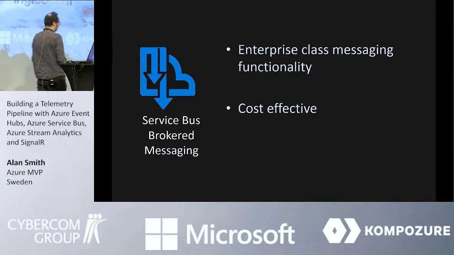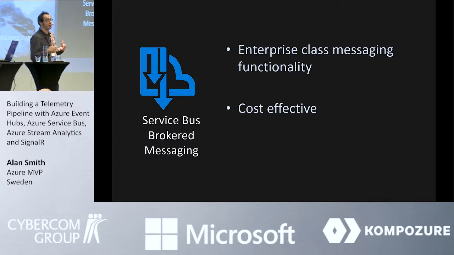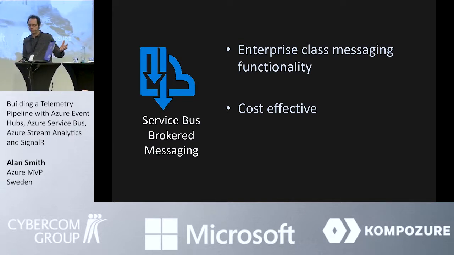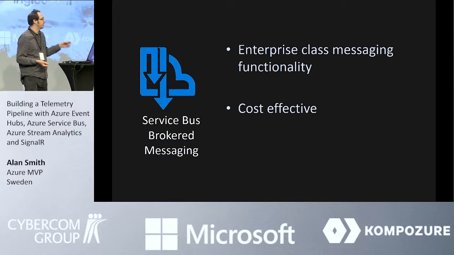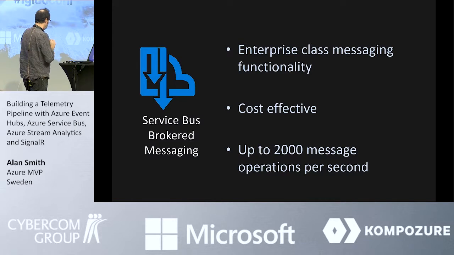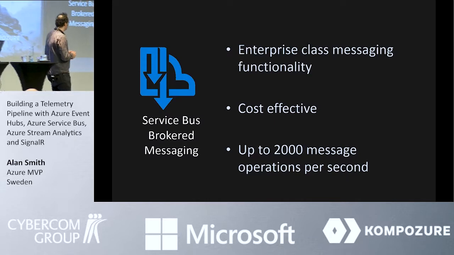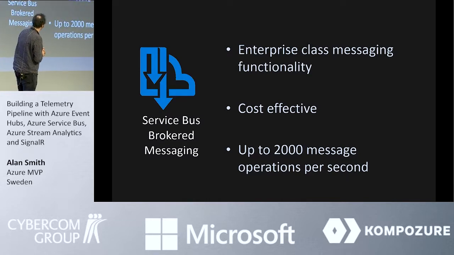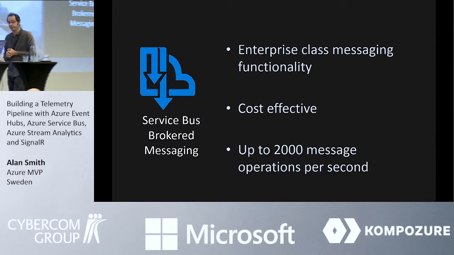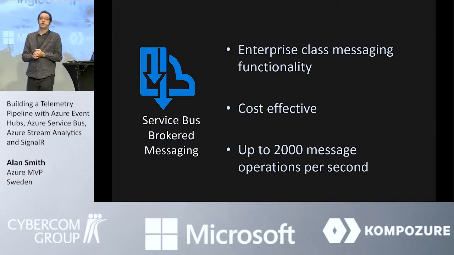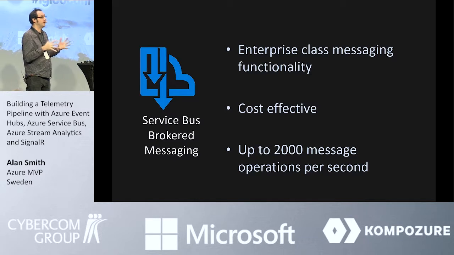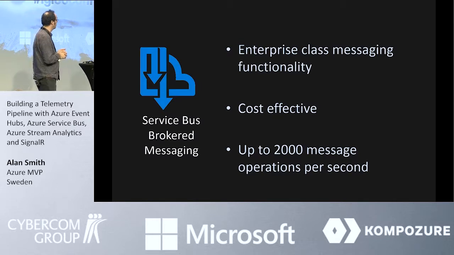Service bus is very cost effective. So when you look at your monthly Azure bill, if you're using service bus, you typically see that the service bus costs is maybe less than a couple of dollars, and it's usually right at the bottom of the list if you sort by price. Very cost effective way of being able to process. The limitation in Service Bus using the basic tier is that it kind of tops out about 2,000 message operations per second. So if you want to get hundreds of thousands of telemetry messages streaming through your telemetry pipeline, you are going to use Event Hub. But if you're working with lower message loads, I mean, 2,000 messages a second is a pretty substantial message load in many cases.